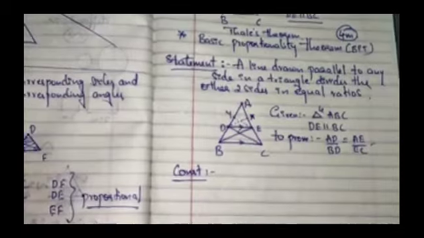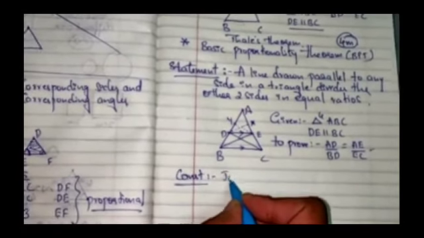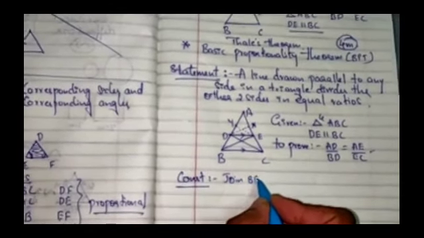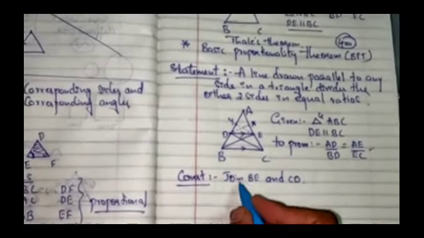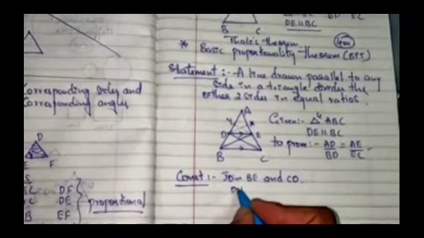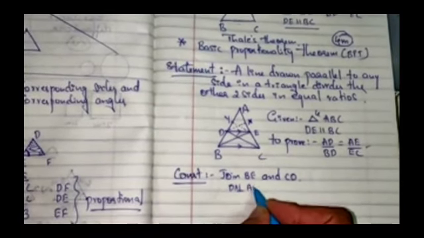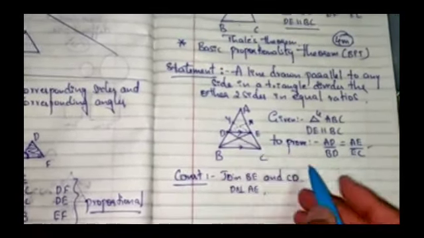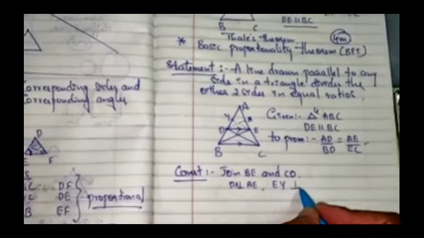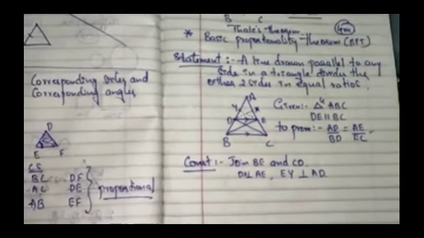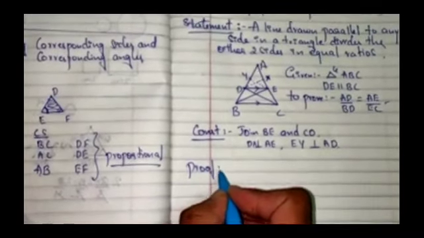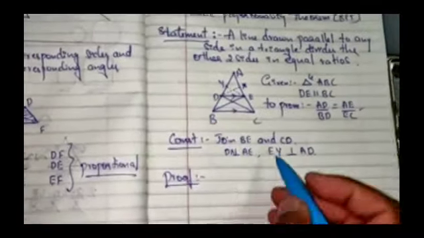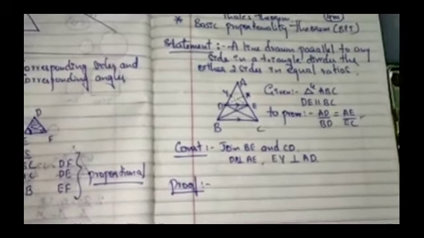So construction, what did I do? I have joined BE and CD. And I have drawn the perpendicular. DX is perpendicular to AE. Similarly, EY is perpendicular to AD. So let us start with our proof. You will come to know why I joined or why I drew the perpendicular line.